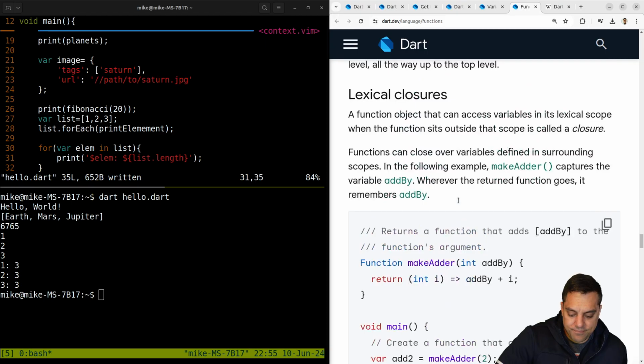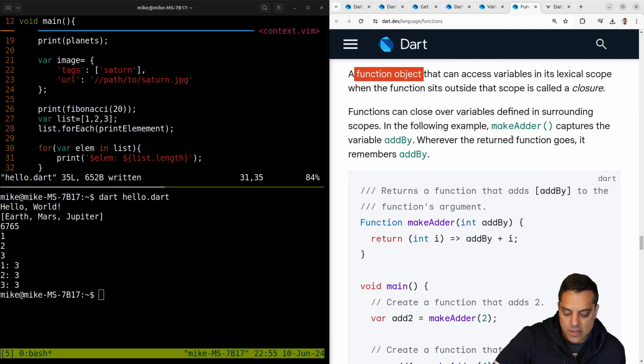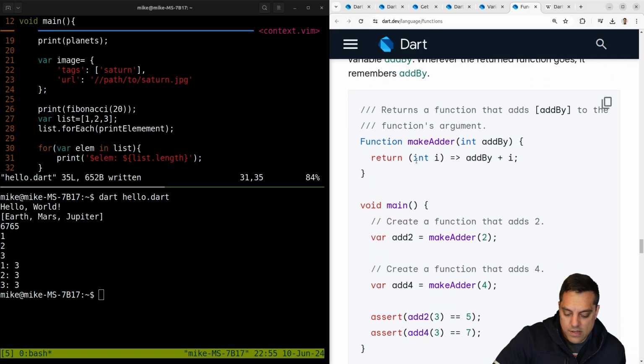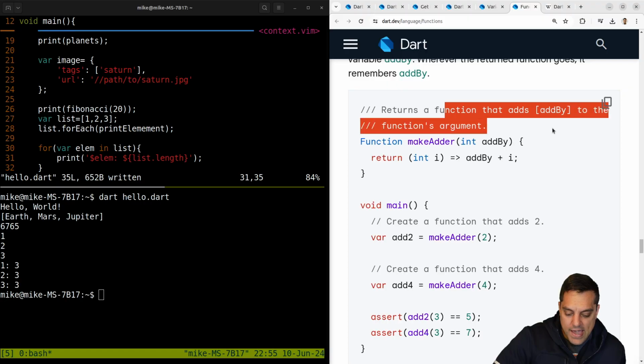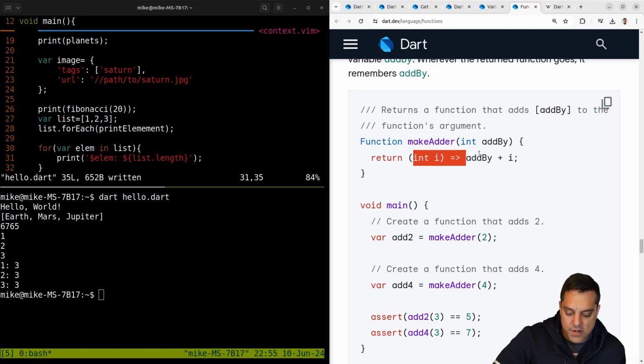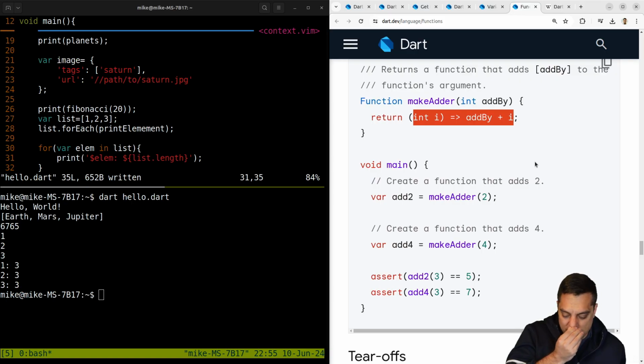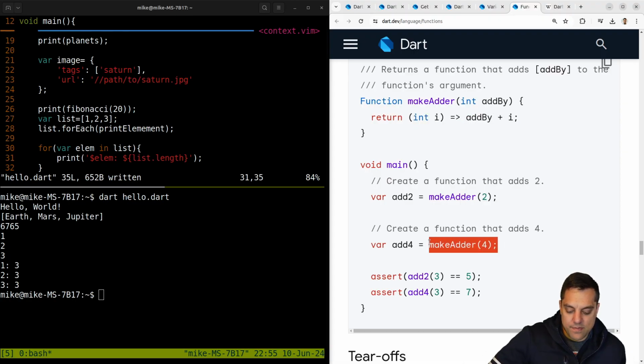Closures. Okay, so they've got function objects here, in the same way that C++ has functors, which is how you implement lambdas. Return a function that adds 1 to the function's argument. Okay, cool. So I guess that's basically the way of creating a function object here. Okay.